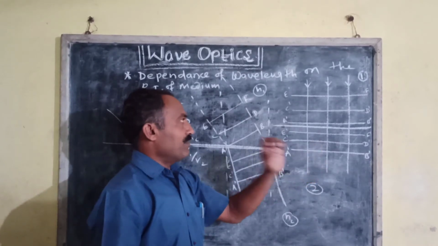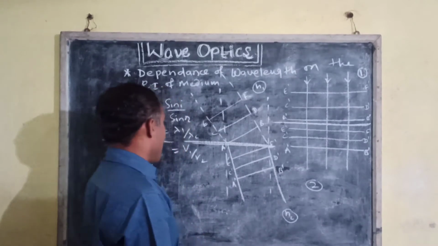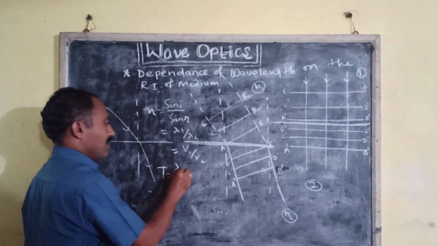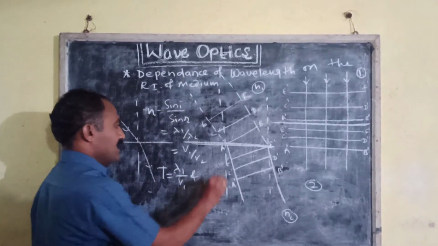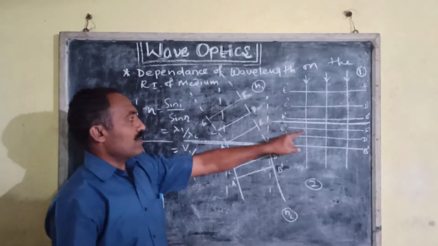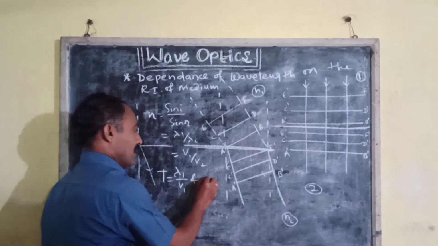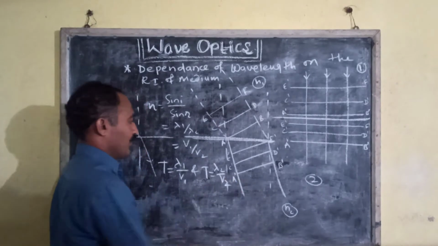Therefore in time t, the distance covered in medium 1 gives t equal to lambda 1 upon v1, and in a similar manner in medium 2, t is equal to lambda 2 upon v2.